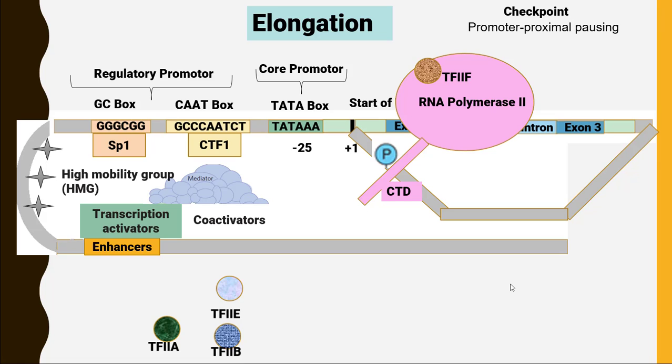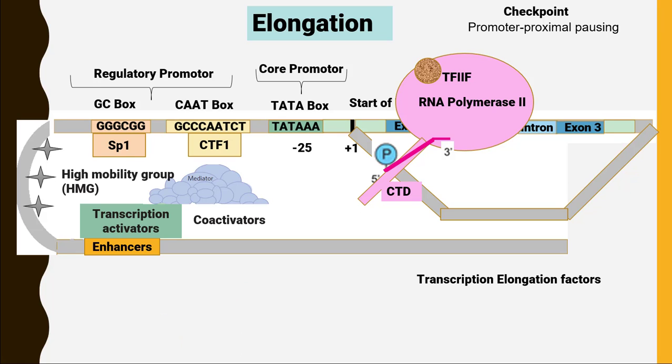At this checkpoint, we have a teeny tiny messenger RNA coming from the 5' end to the 3' end. To move RNA polymerase II from the checkpoint, we need the help of several different proteins called transcription elongation factors.